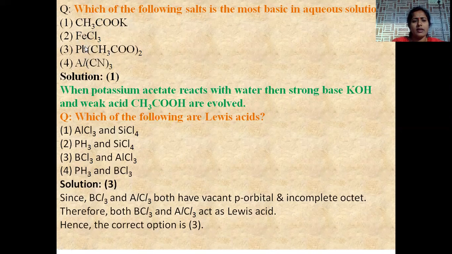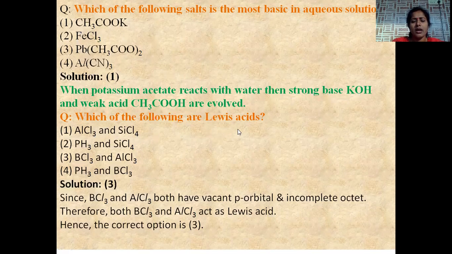The remaining ones are able to give only mild bases, but in case of option 1, an alkali metal hydroxide, that is potassium hydroxide, is formed. Let us see the explanation. When potassium acetate reacts with water, strong base KOH and weak acid acetic acid are formed. That's the reason why option 1 is the correct answer.